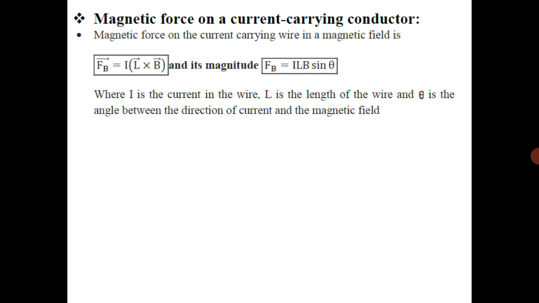So the magnetic force experienced by the current element is BIL sin theta, where I is the current in the wire, L is the length of the wire, and theta is the angle between the direction of the current and the magnetic field B. Cleared? Okay.